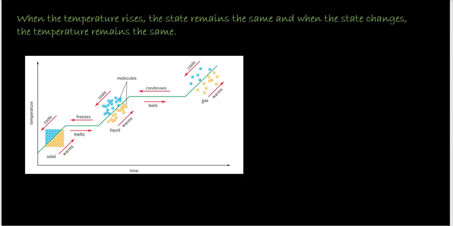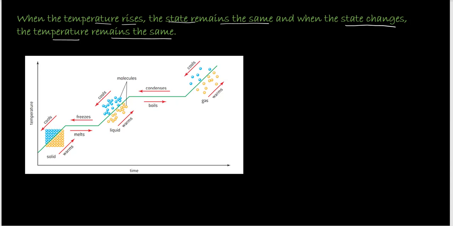A very important thing you need to remember here, that when you are providing heat and the temperature rises, the state remains the same. The state does not change. But when you are heating something and the state changes, then the temperature remains the same. So while the state changes, the temperature does not rise, because all the heat energy is used up in breaking the bonds and changing the state.